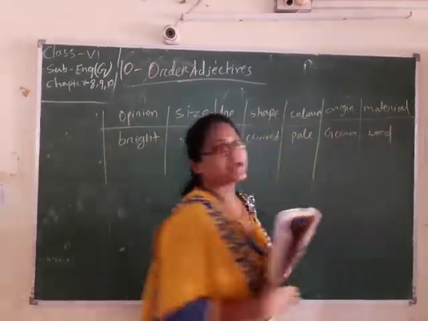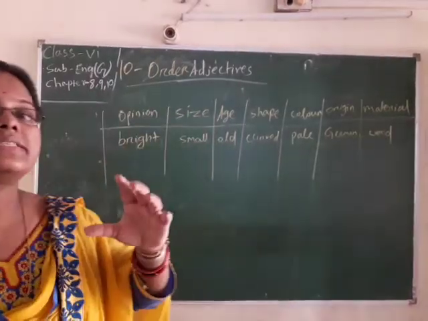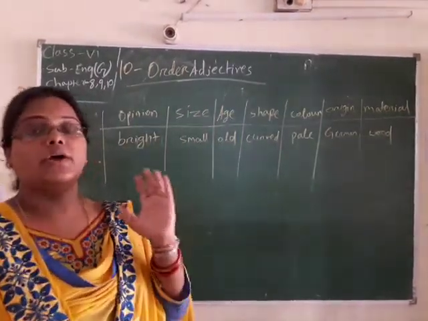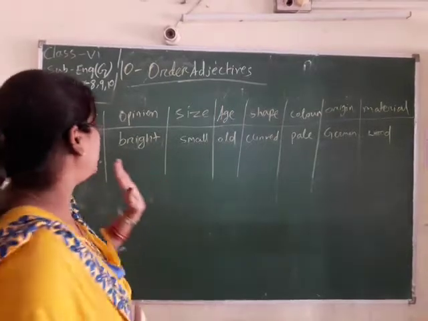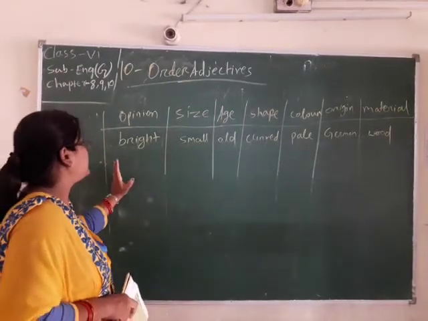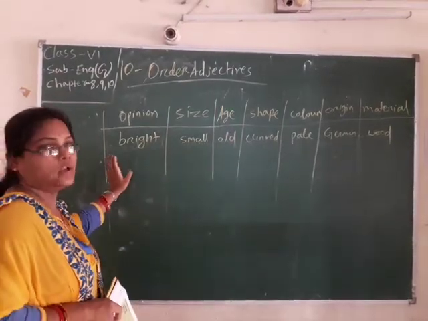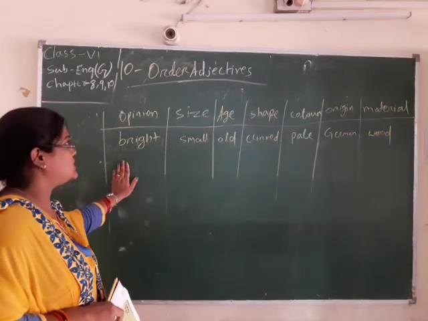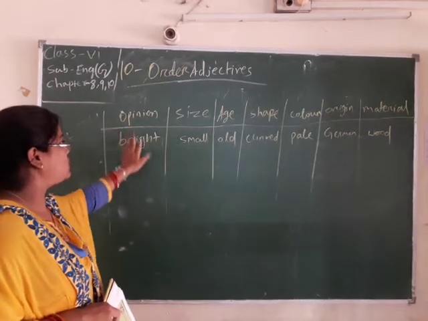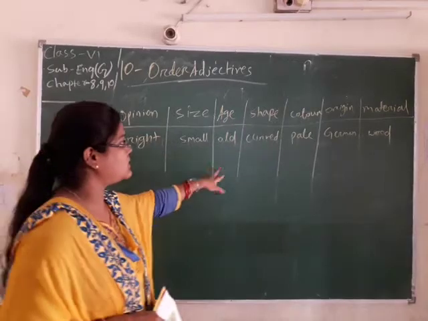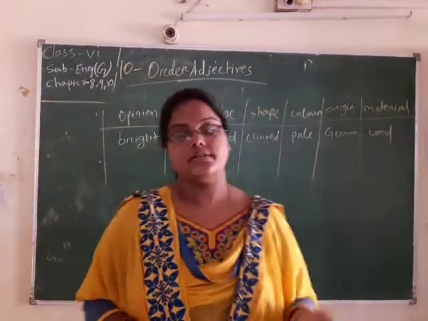When we make a sentence, we just look at this order table. First we use the opinion, then size, then age, then shape, then color, then origin and material.